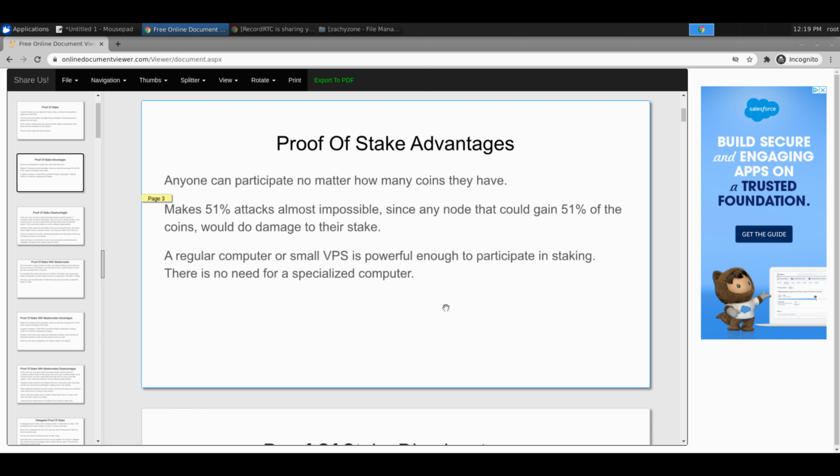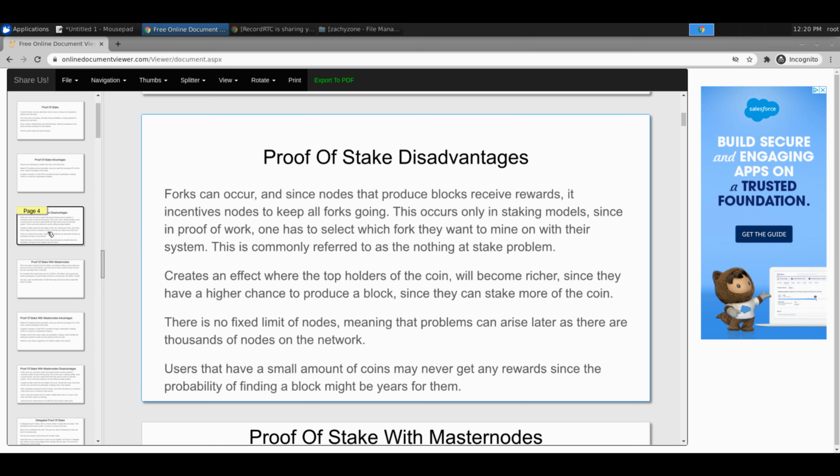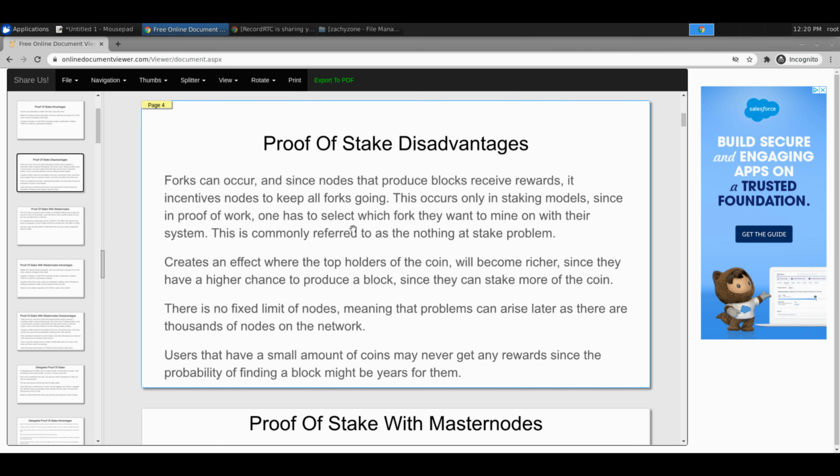And then, a regular computer, a VPS, on a very varying degree, might need to be powerful, but obviously the computing power is going to be a lot less than a mining computer. Disadvantages, there's a lot. Forks can occur.